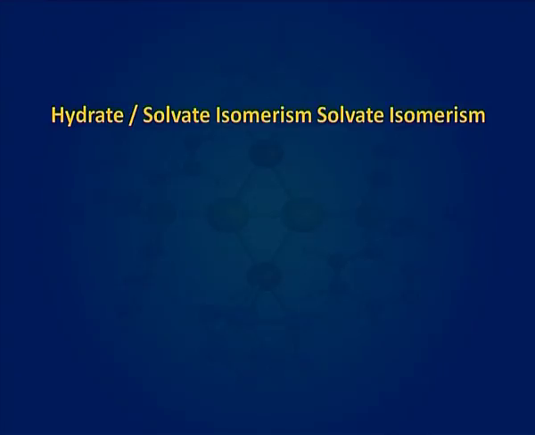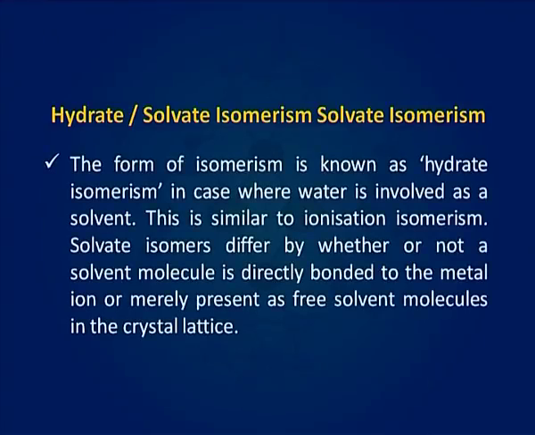A hydrate isomer is a specific kind of ionization isomer where a water molecule is one of the molecules that exchange places. So, let us discuss hydrate or solvate isomerism here. The form of isomerism is known as hydrate isomerism in case where water is involved as a solvent. This is similar to ionization isomerism. Solvate isomers differ by whether or not a solvent molecule is directly bonded to the metal ion or merely present as free solvent molecules in the crystal lattice.